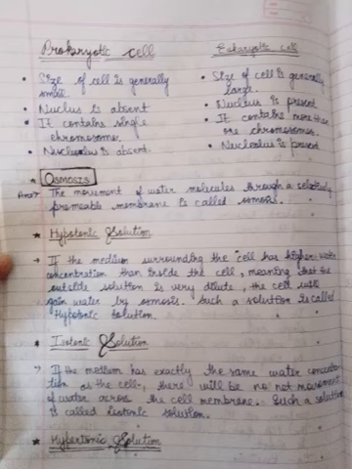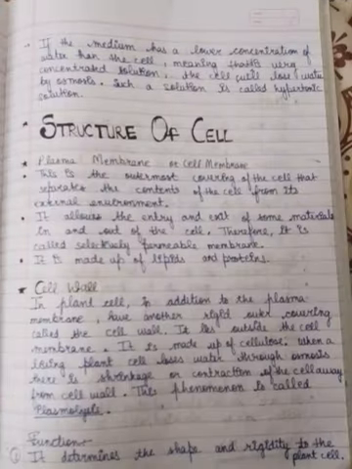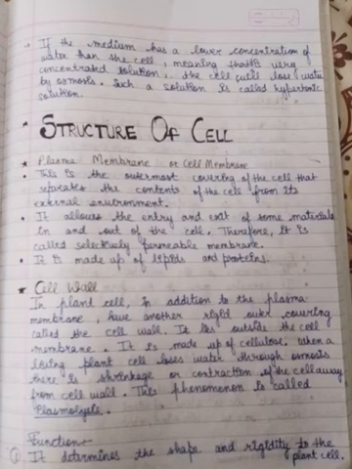Now we will learn about hypertonic solutions. In a hypertonic solution, the medium has a lower concentration of water than the cell, meaning it is a very concentrated solution, and the cell will lose water by osmosis. Such a solution is called hypertonic. We can take the example of raisins: if they are placed in a concentrated solution, they will lose all their water to the container.